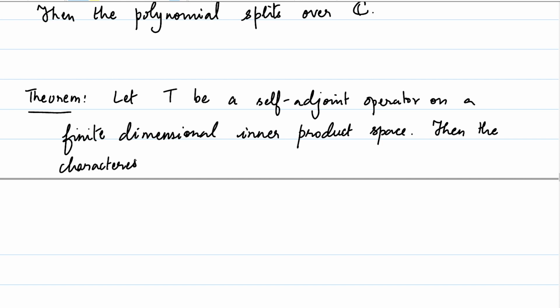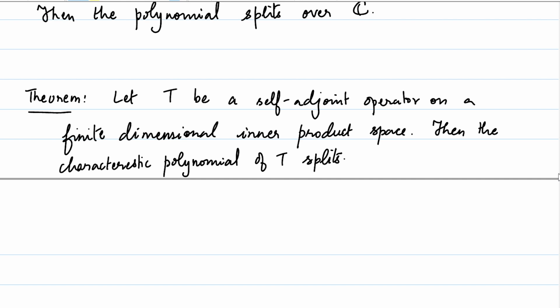So recall that the characteristic polynomial of a linear operator is basically the characteristic polynomial of one of the matrices corresponding to T with respect to some basis. Of course, this is well defined because the characteristic polynomials of similar matrices are going to be the same, and therefore a change of basis matrix will not alter the characteristic polynomial. And this theorem says that the characteristic polynomial of T splits. So irrespective of whether it is a real inner product space or a complex inner product space, this is true.